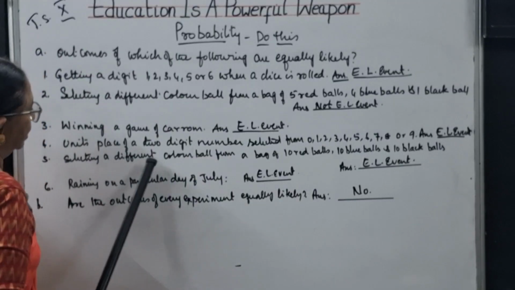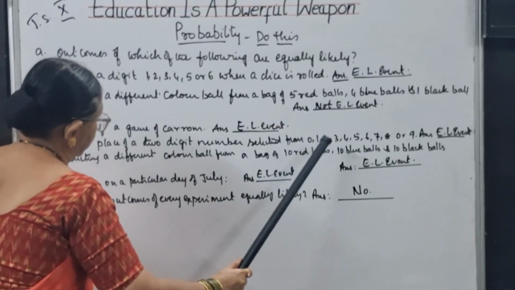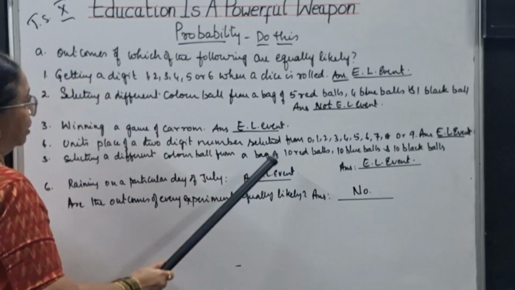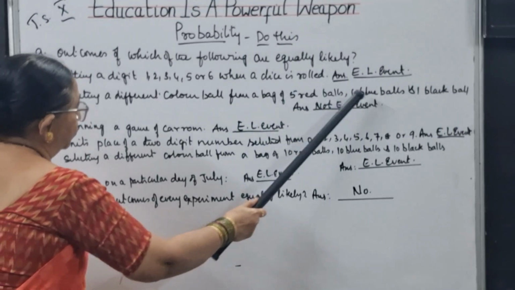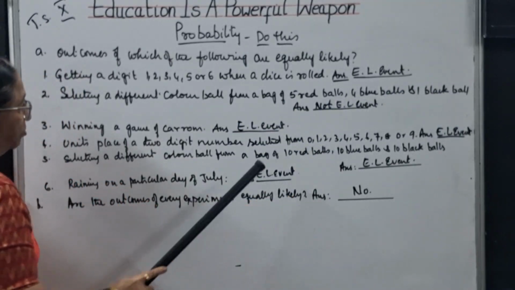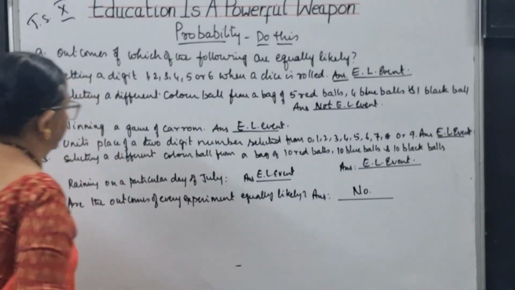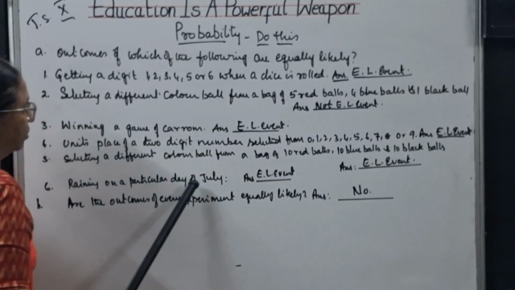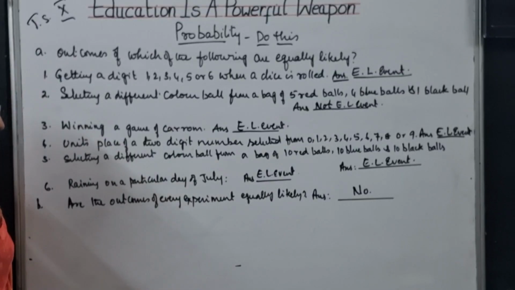Next, selecting a colored ball from a bag of 10 red balls, 10 blue balls, 10 black balls. See the difference between these two sums. Here 5, 4, 1 are different numbers, but here all are 10. So definitely it is an equally likely event. Raining on a particular day of July, that is also an equally likely event.